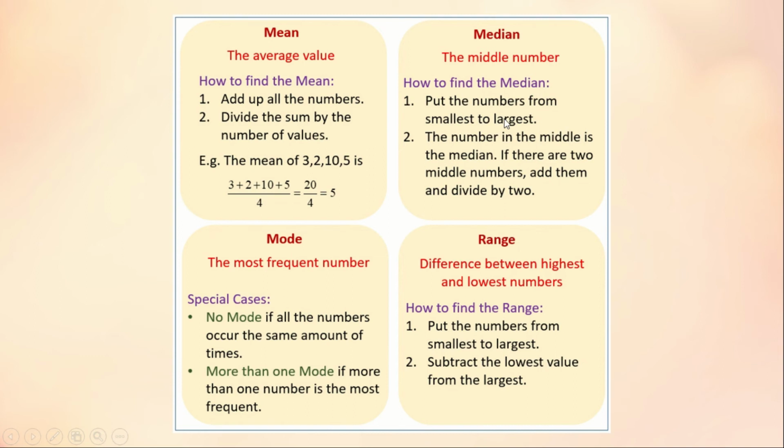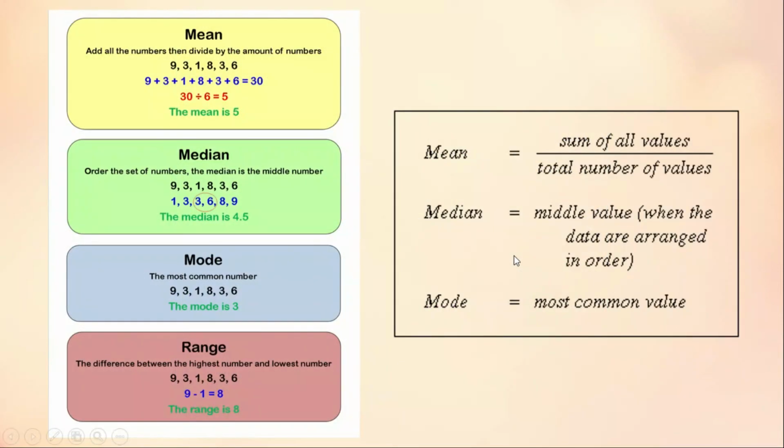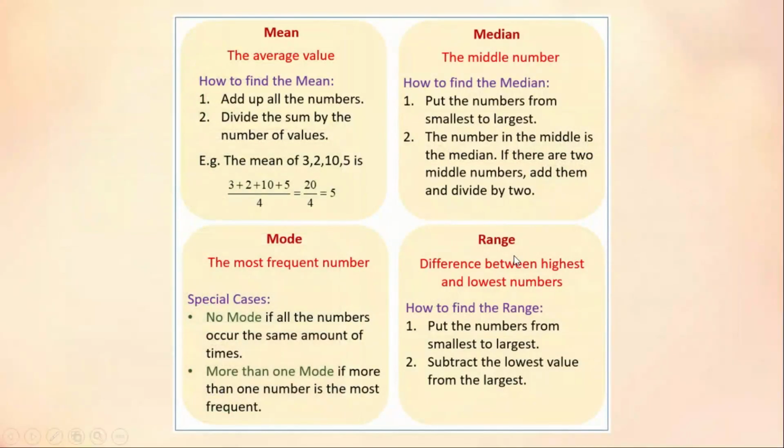Put the numbers from smallest to largest. The number in the middle is the median. Next, mode: there is no mode if all the numbers occur the same number of times. There can be more than one mode if more than one number occurs most often. And next is range. In range, put the numbers from smallest to largest and subtract the lowest value from the largest.